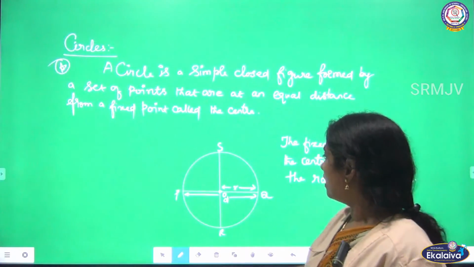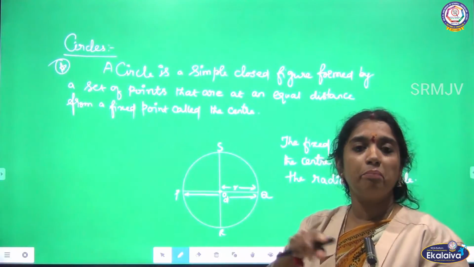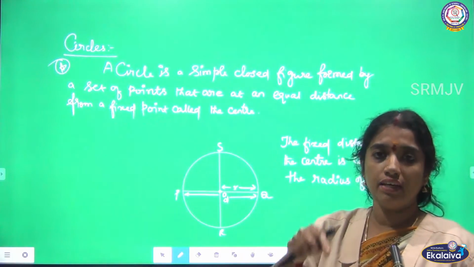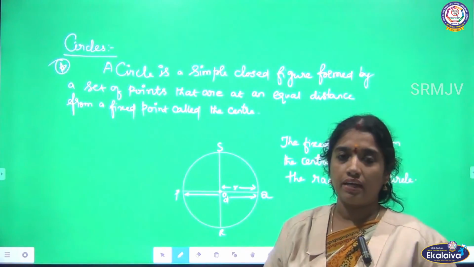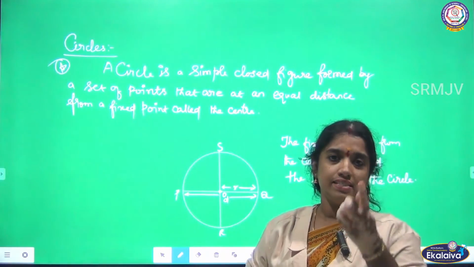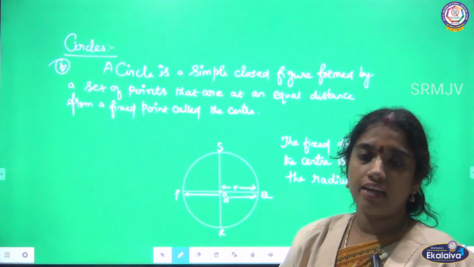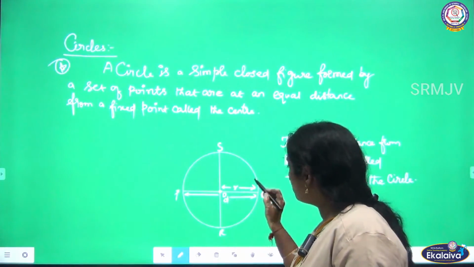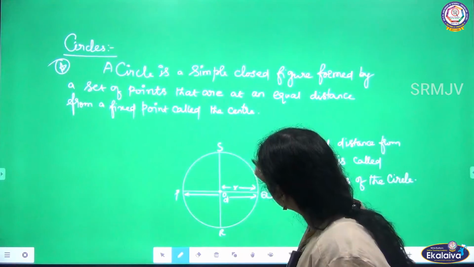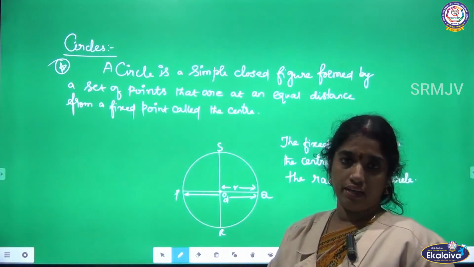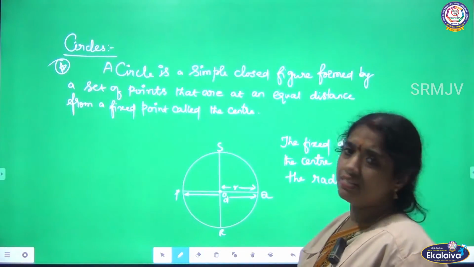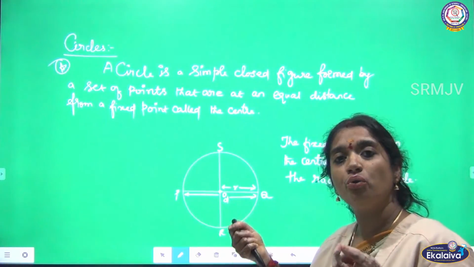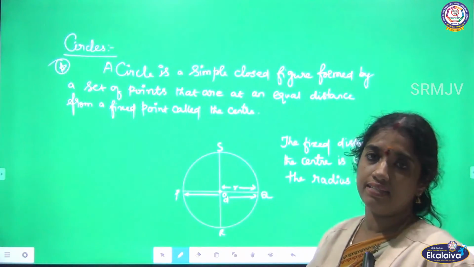Can you clear this children? When you draw the circle on a paper with a compass, you get a hole in that paper. That hole is nothing but the center of a circle. Can you clear this? From the center of the circle, if I touch the boundary of the circle, see what it is, the circle has a boundary. Can I measure this? If it is a rectangle or square, there is a line segment, and with the help of the ruler, I can measure that line segment.